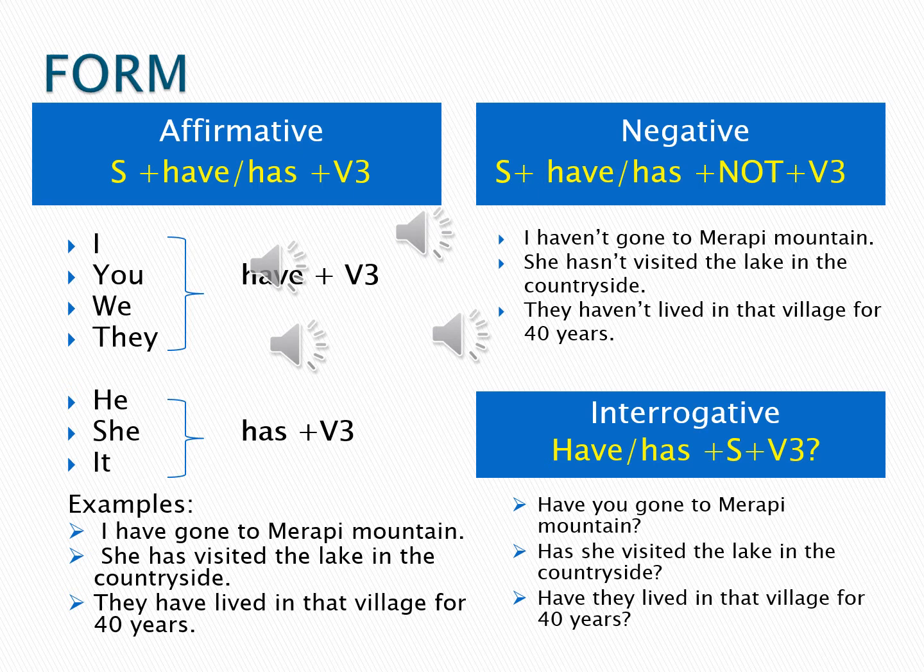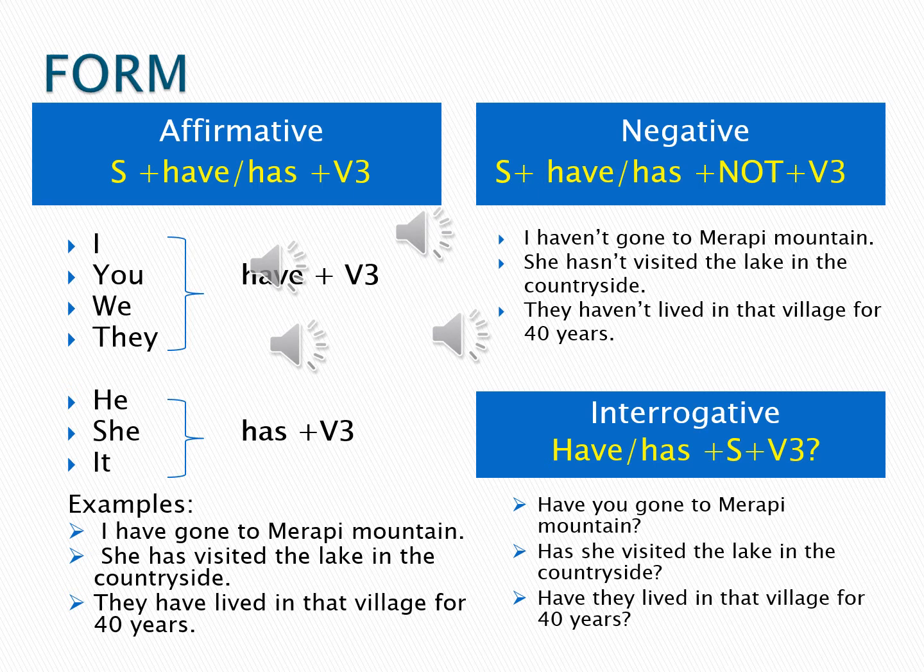The second example is, she has visited the lake in the countryside. That is the second type of subject because we are using she followed by has and followed by visited. Visited there is a form of verb 3. And the third example is, they have lived in that village for 40 years. Subject they followed by have, and lived is a form of verb 3.